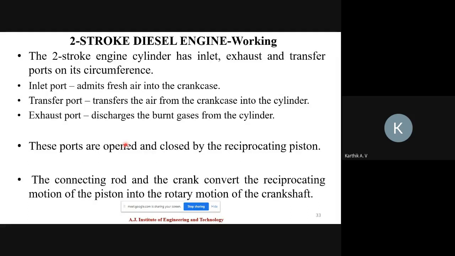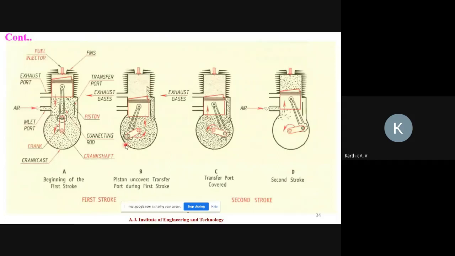There is no difference. Just air is coming in, whereas in a petrol engine, air plus fuel mixture comes to the crankcase. Here only air is coming.